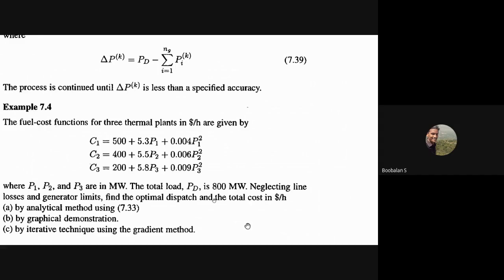So maximum demand, it will be 800 megawatt, neglecting the losses and generator limits. Find the optimal dispatch about the particular cost. C1 equal to C2 equal to C3. Make it fast. This one try பண்ணுங்க. அப்படியே காப்பி பண்ணி போட்டுக்கலாம். நீங்க ஆல்ரெடி டைப் பண்ணி வச்சிருப்பீங்களே, அதை அப்படியே காப்பி பண்ணிட்டு ஒரு லைன் மட்டும் எக்ஸ்ட்ரா ஆட் பண்ணணும், அவ்வளவுதான்.